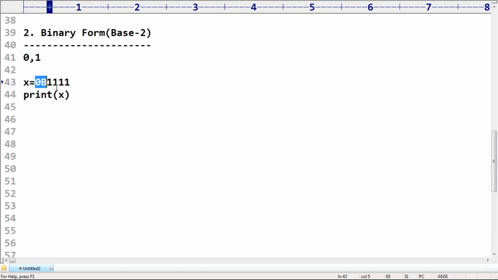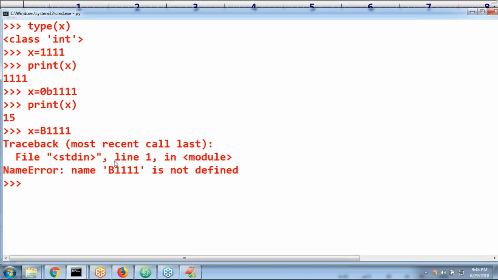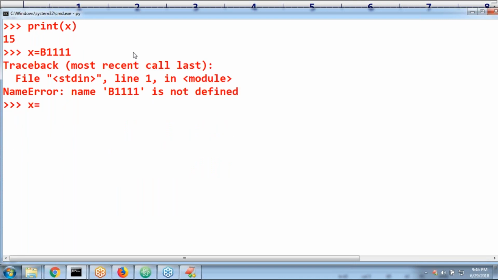Sir, is it necessary to add 0 at the beginning? Yes, compulsory. If you are going to take just a B, can you please observe? It may recognize or may not recognize, right? 1111, have you observed? B1111 is not defined. Immediately we are going to get an error by default. x = 0b1111 happily is going to be accepted. What is the value? 15. Virendra, are you able to understand?